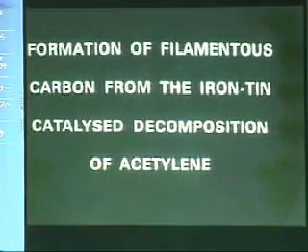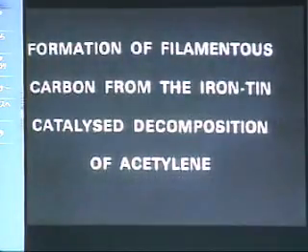In the next sequence, we've changed the form of the specimen to that of a thin foil. And we're now looking at the edge of the foil. It's iron coated with tin. These filaments are growing off the edge and they are unsupported. In this case, you see a change in the mode of growth.